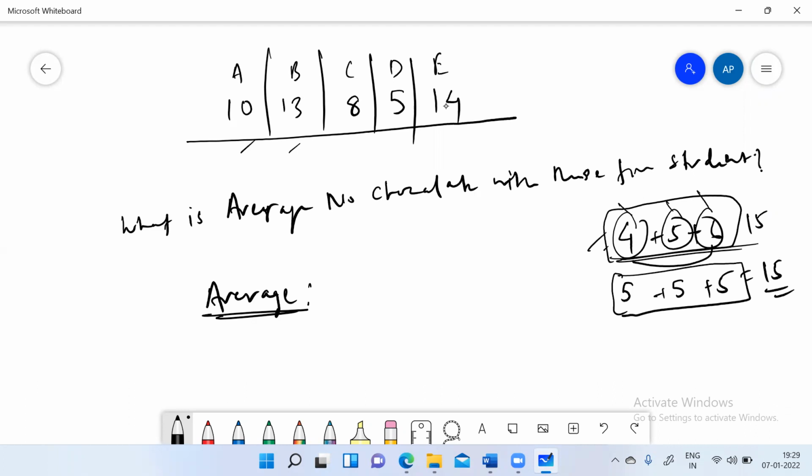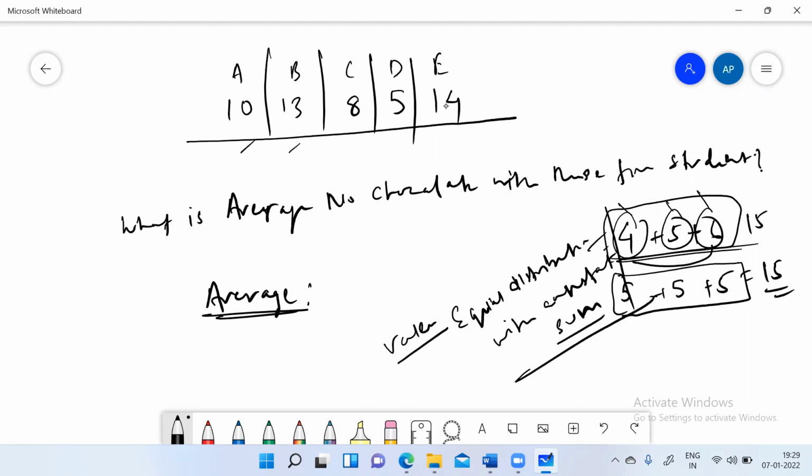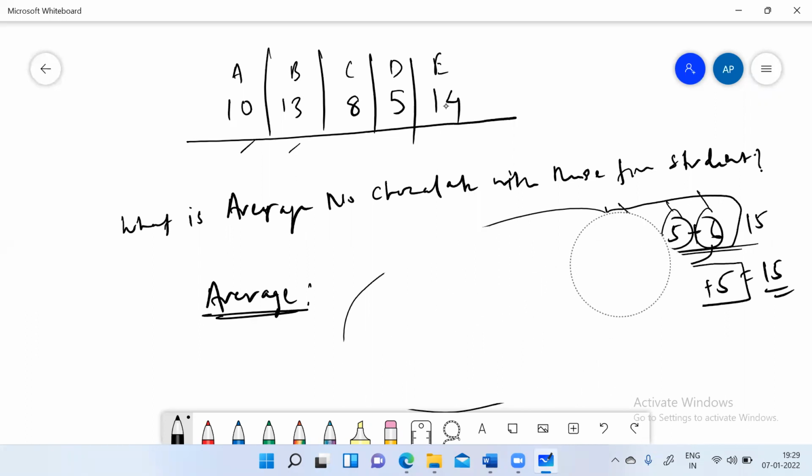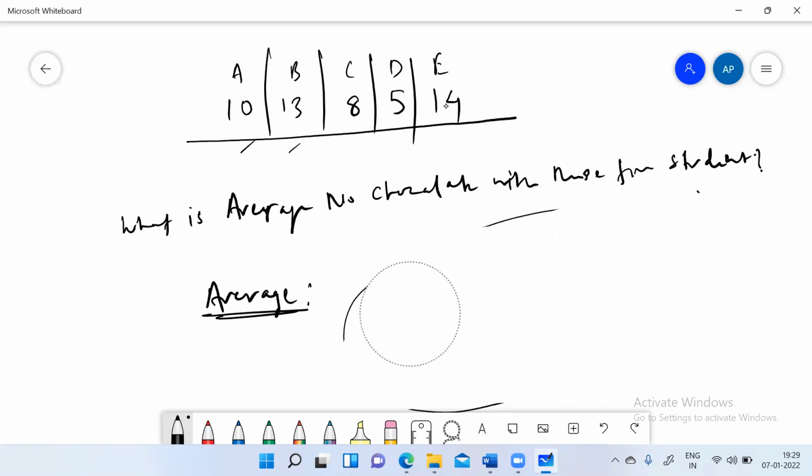So equal distribution with constant sum. And the value of equal distribution with constant sum will be the value of average. So this is how we define average. One of the ways to calculate average is one of the ways.